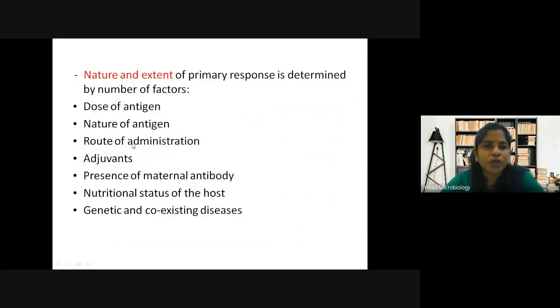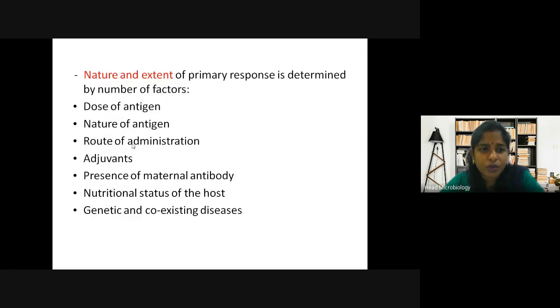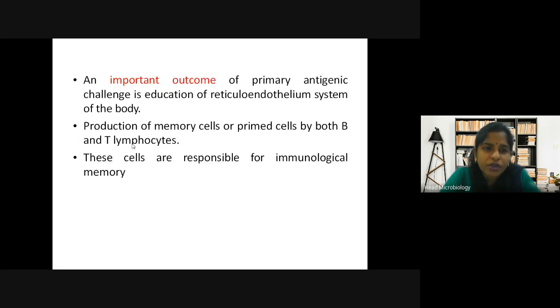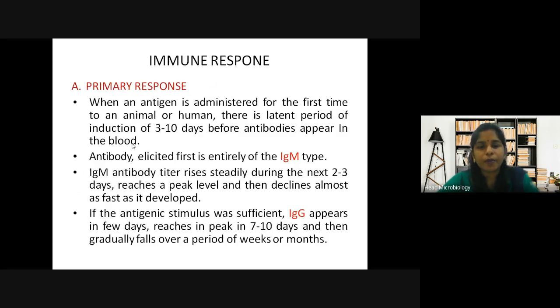Under primary response, we have covered how much time the body takes to respond to produce antibodies. First it is the IgM, and then it is the IgG, if the antigenic stimulus was sufficient. Then it depends upon the dose of antigen, the nature of antigen, route of administration, adjuvants, the presence of maternal antibodies, nutritional status of the host, genetic factors, and coexisting diseases. So all these are factors which affect the primary response.